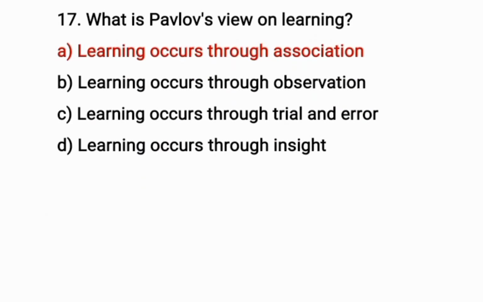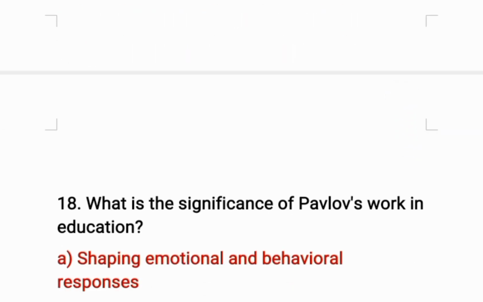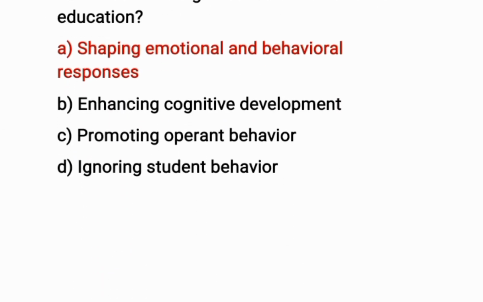Okay, question number 17. What is Pavlov's view on learning? The correct option is A. Learning is acquired through association. Okay, question number 18. What is the significance of Pavlov's work in education? The correct option is A. Shaping emotional and behavioral response is the significance of Pavlov's work in education.